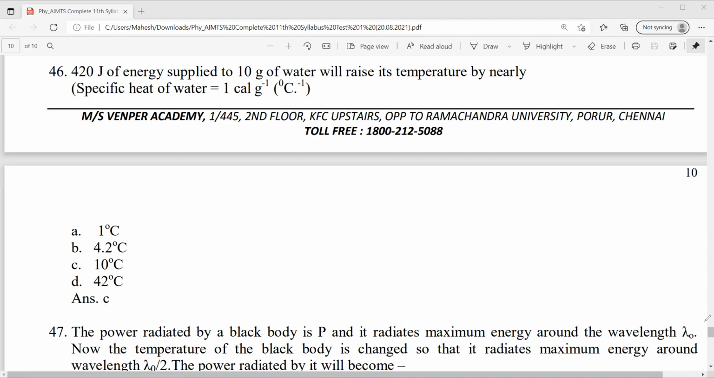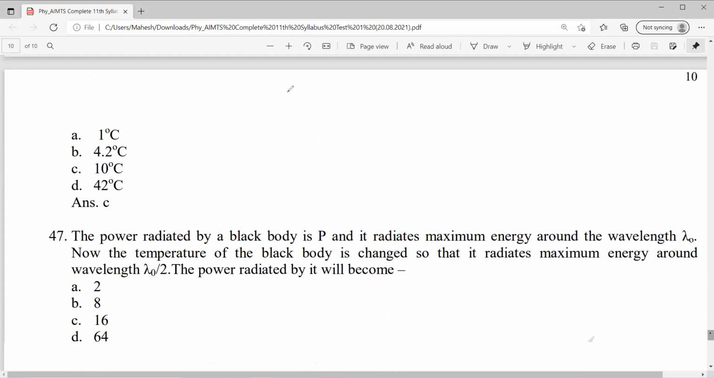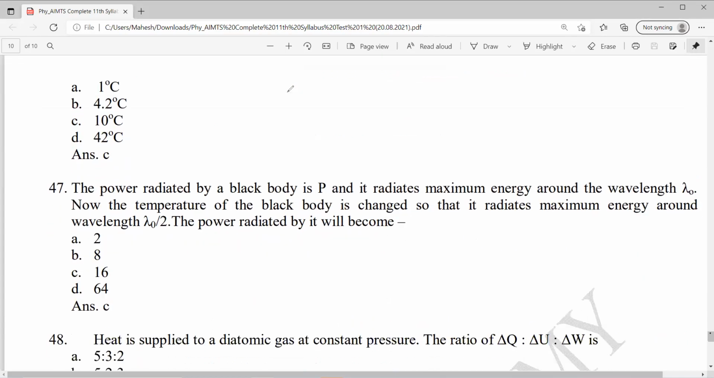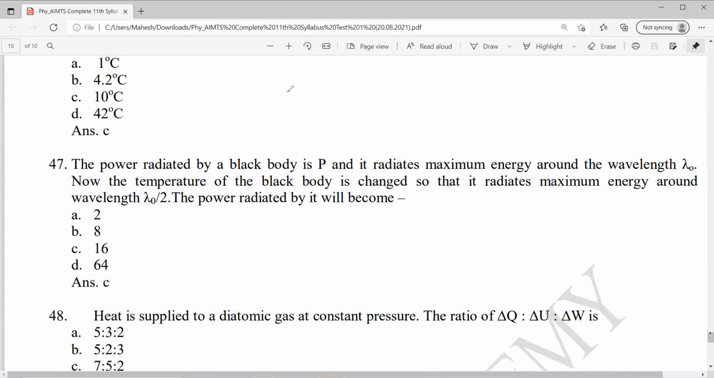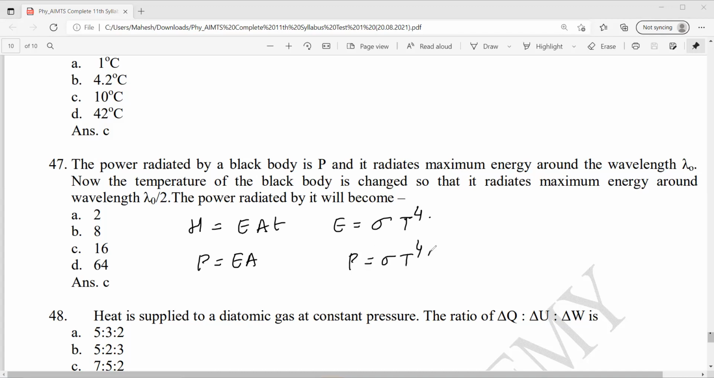Next, 47. The power radiated by a black body is P and it radiates maximum energy around the wavelength lambda naught. Now the temperature of the black body is changed so that it radiates maximum energy around wavelength lambda naught by 2. The power radiated becomes? Power is what here? Heat radiated per time. So power will be E times A, and E is sigma T power 4. So power is equal to sigma T power 4 times A.